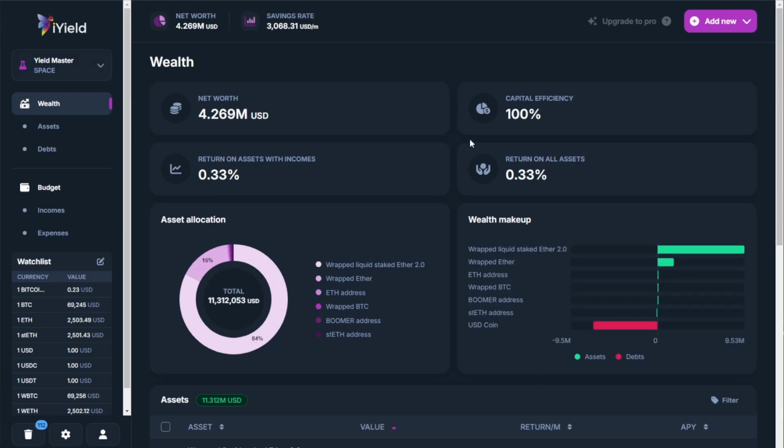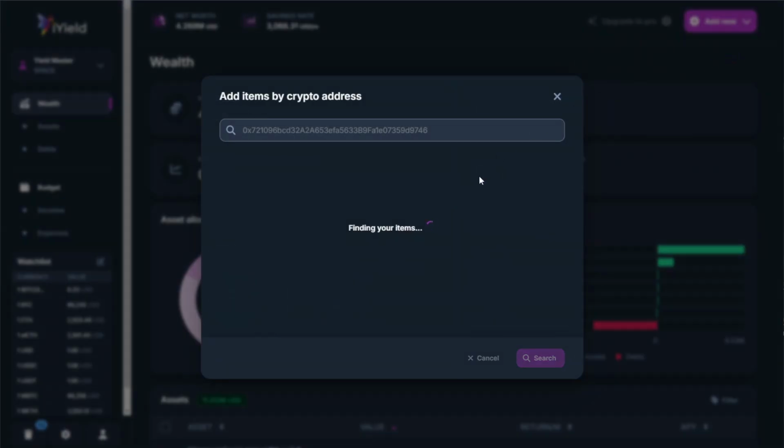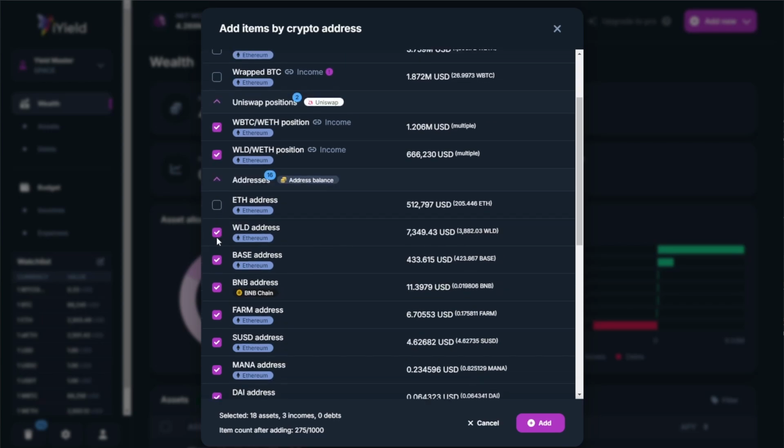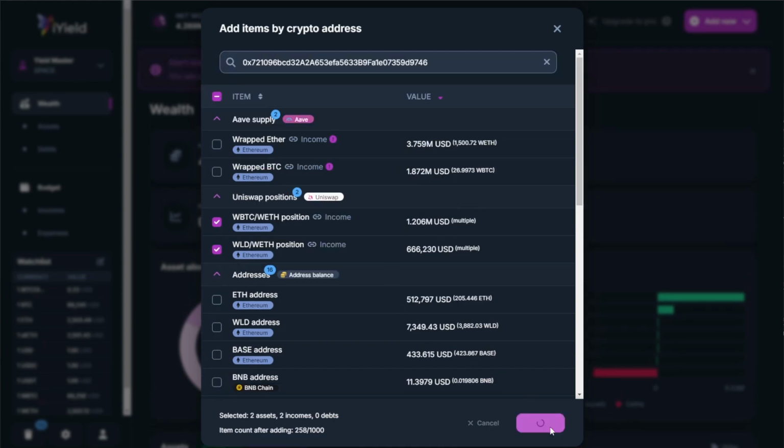One of these other complex transaction types that you usually will engage in if you're seeking out yield in the crypto space is providing liquidity to AMMs like Uniswap through LP positions or liquidity provision positions. In order to track these within iYield, we simply go back up here to the Add New button, paste in the address that we want to track, click the search icon, and from here, it's going to pull out all the items across various networks just like before, as well as these complex transaction types like provision of liquidity. And the cool thing about this is we're just focusing in on these two positions. So we're going to go ahead and untick all the other ones that we don't need. And once we've got that done, we go ahead and click the Add button.